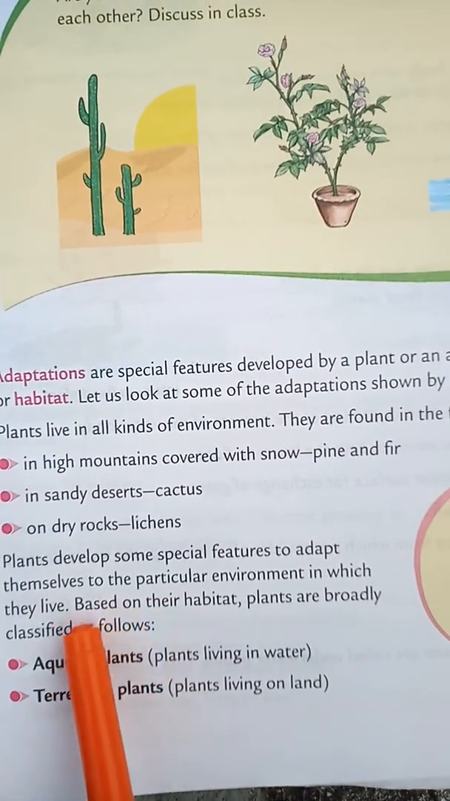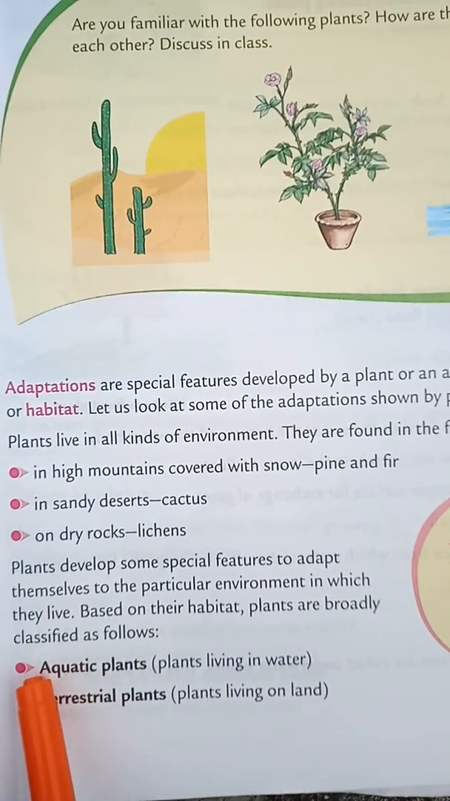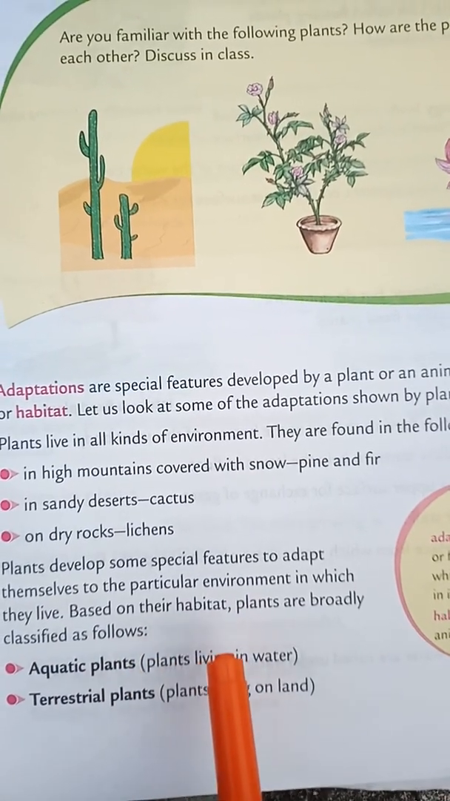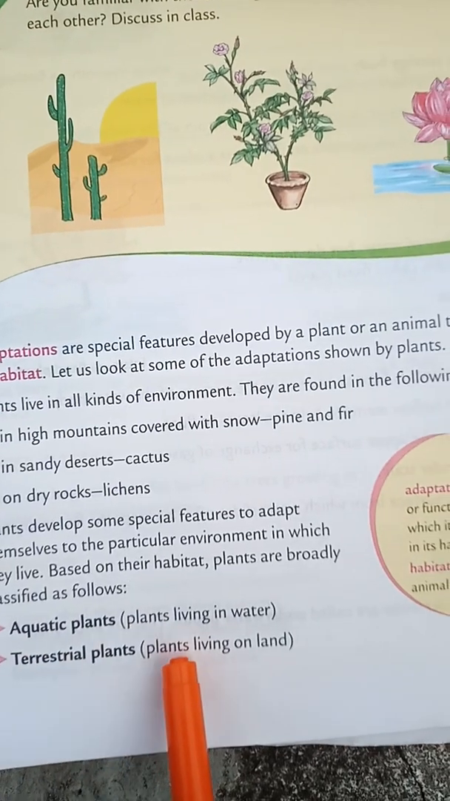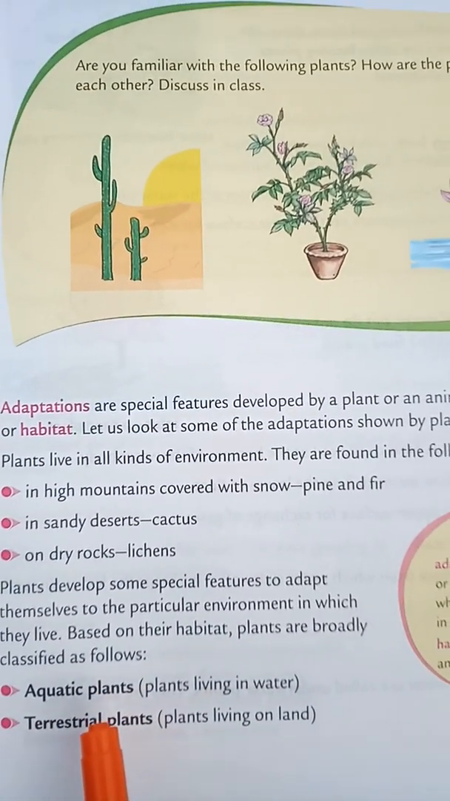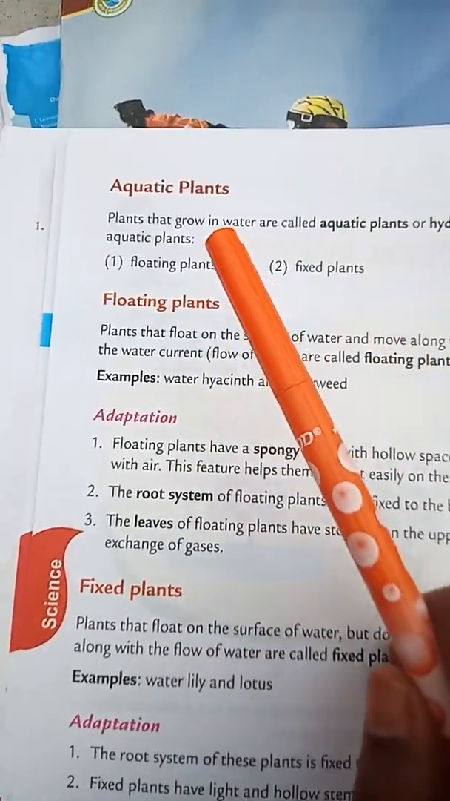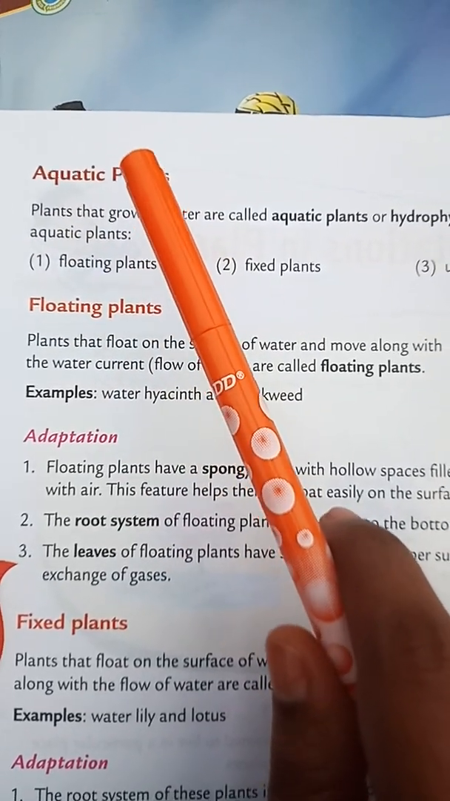What are aquatic plants? Aqua means water. So plants which live in water are called aquatic plants. Terrestrial plants means what? Plants living on land. The plants which live on land are called terrestrial plants. Now let us discuss deeply about the aquatic plants. The plants which live in water are called aquatic plants.